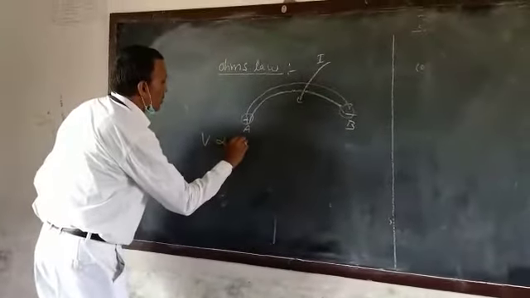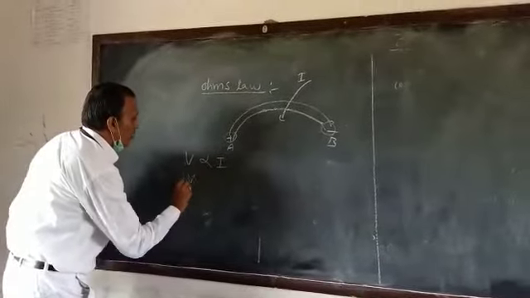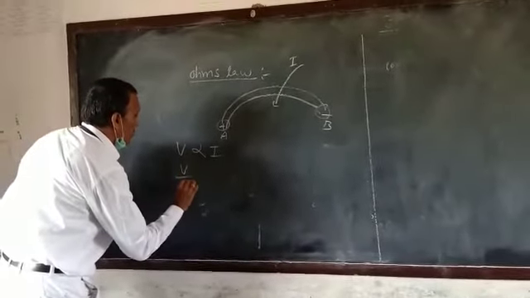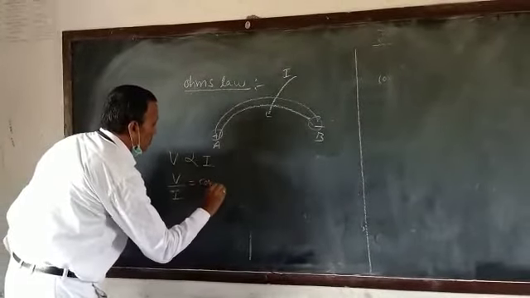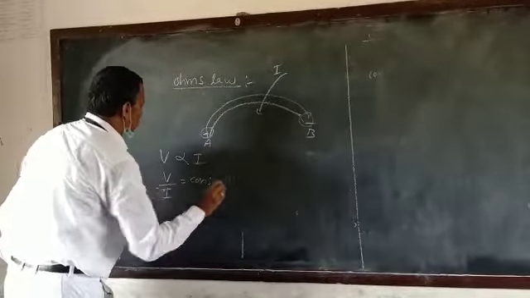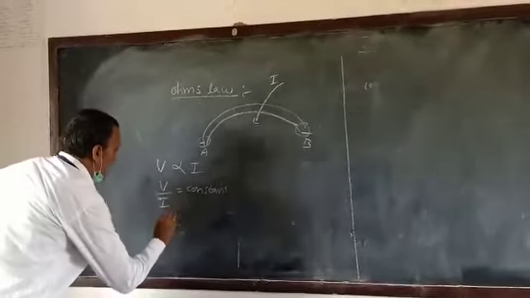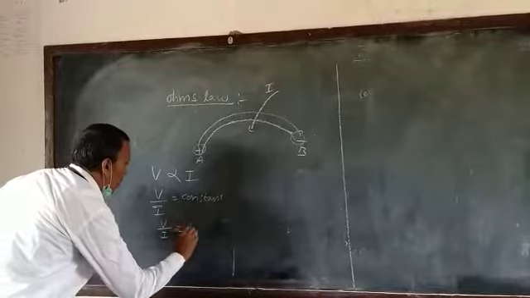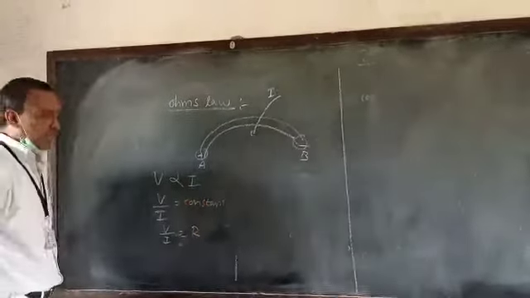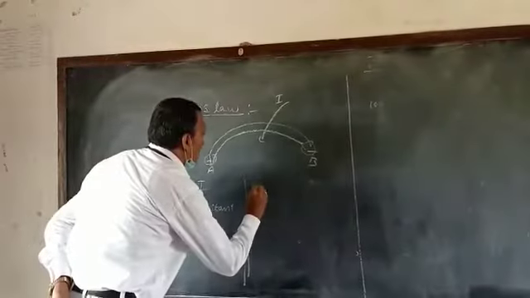V is proportional to I, so V by I equals a constant. That is, V by I is equal to R, where R is the resistance.